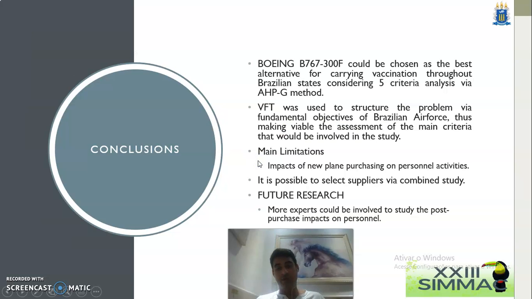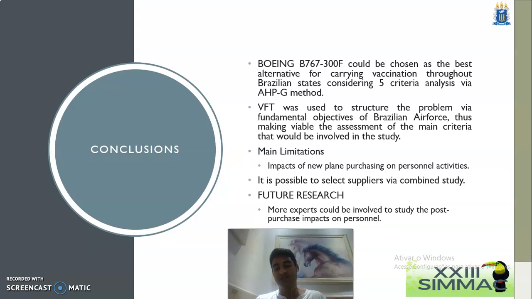So the conclusions that we can establish from this research is that Boeing B767-300F could be chosen as the best alternative for carrying vaccination throughout Brazilian states, considering 5 criteria analysis via AHP-Gaussian method. VFT was used to structure the problem via fundamental objectives of the Brazilian Air Force, thus making viable the assessment of the main criteria that would be involved in the study.